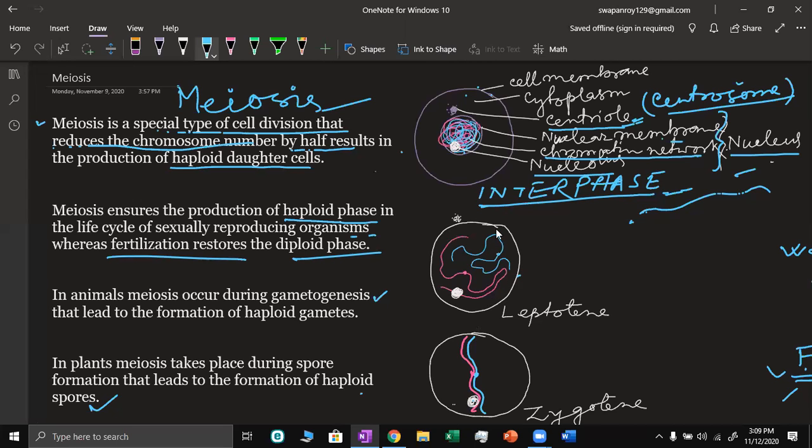So this is the nuclear membrane, and this is the nucleus. Within the nucleus, we can see these threads. In the interphase, we cannot make out chromosomes, but here they are coming as thin threads, and the nucleolus is attached with one of the chromosomes.